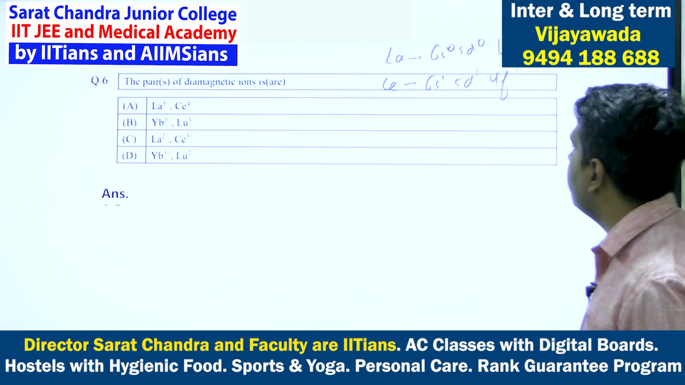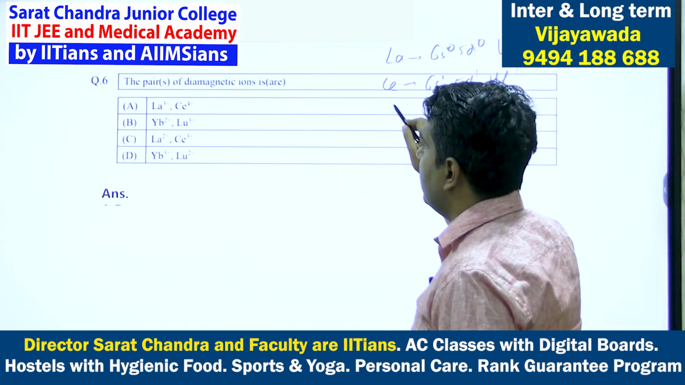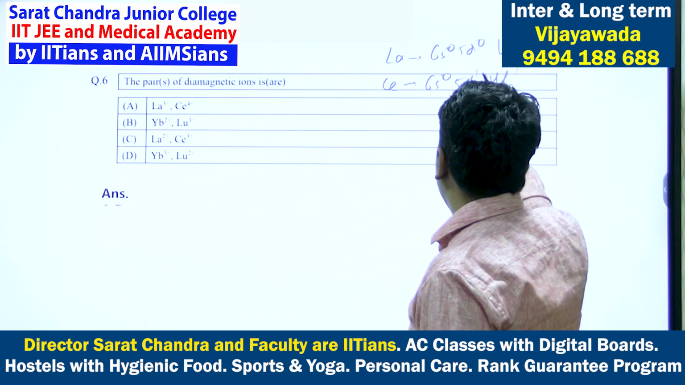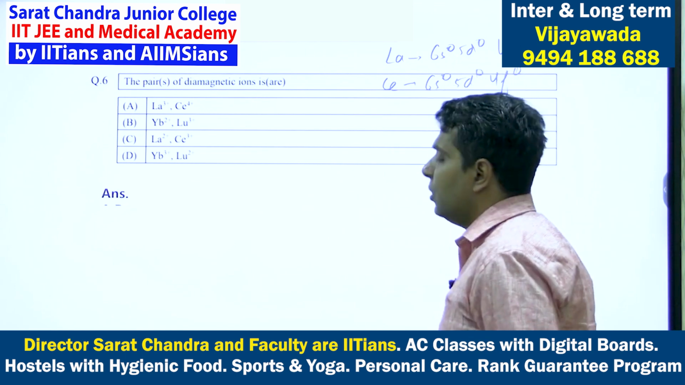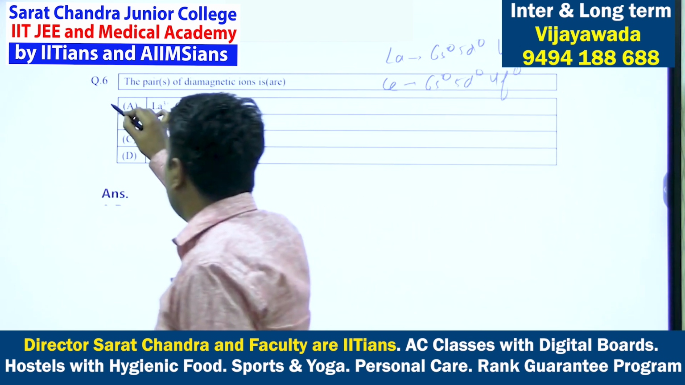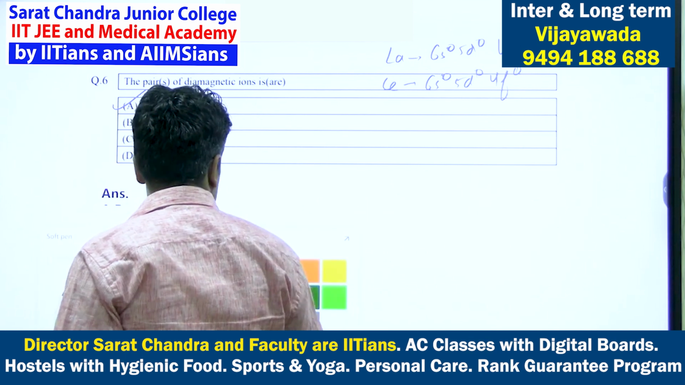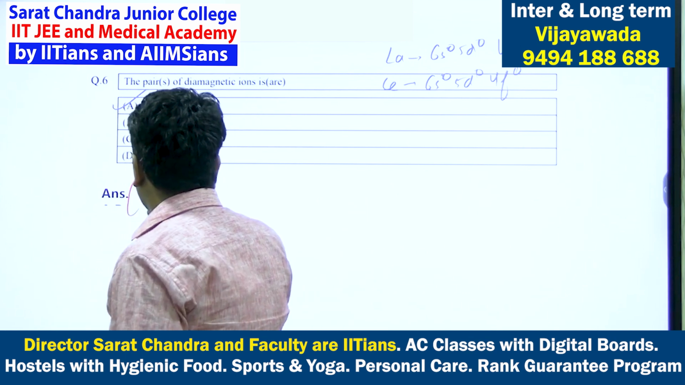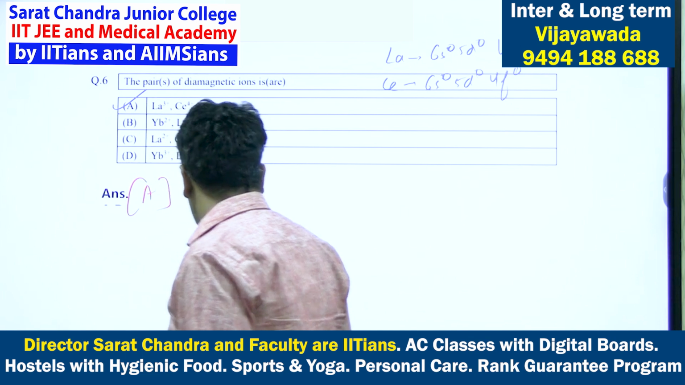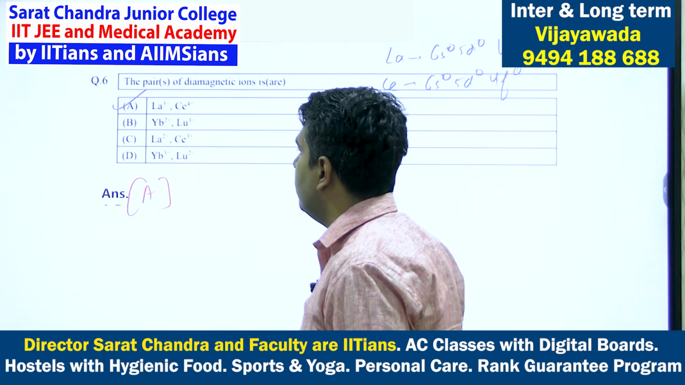So over here, cerium plus 4, all the 4 electrons will be removed. So it is also diamagnetic ion. So A option is correct. So there, that is diamagnetic. Let us check the other options also.